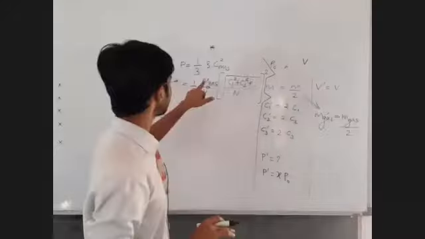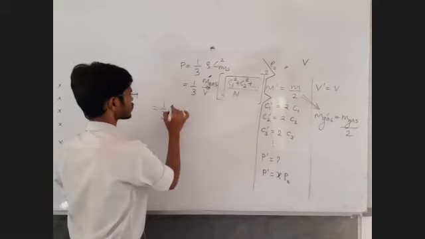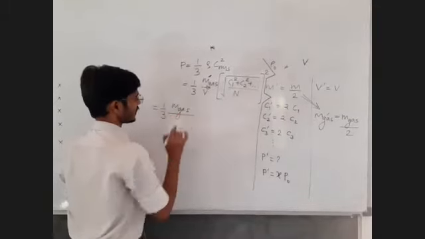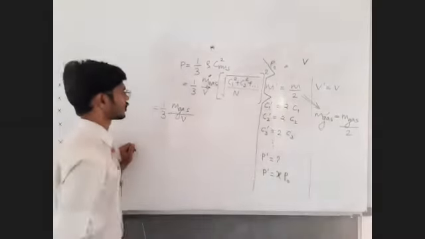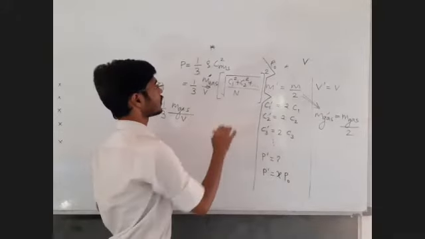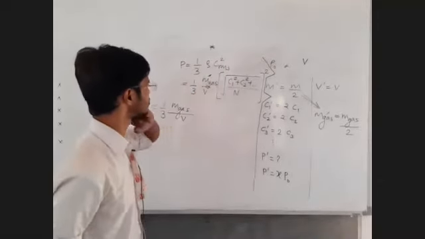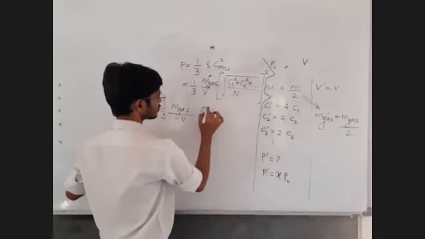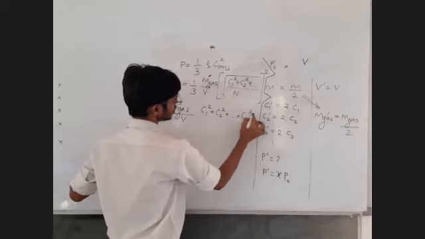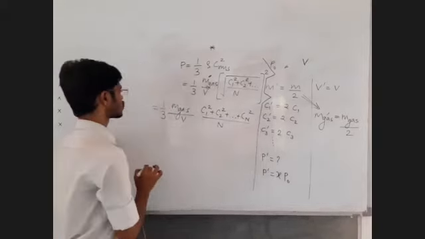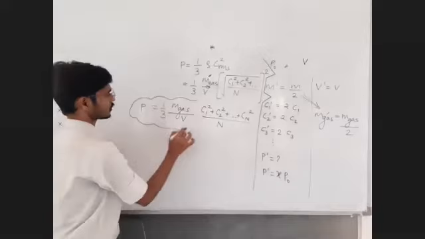So, sir, we have data about mass also. So let us write mass of the gas as it is divided by... Sir, we have data about volume, so keep the volume as it is. Now, sir, this square and square root are cancelled. So let's write this: C1 square plus C2 square plus so on up to Cn square divided by n as it is. So this is our modified formula for pressure for the given situation.